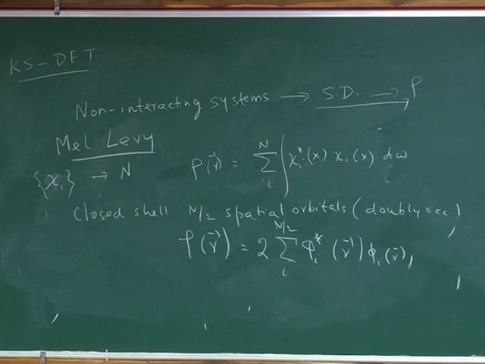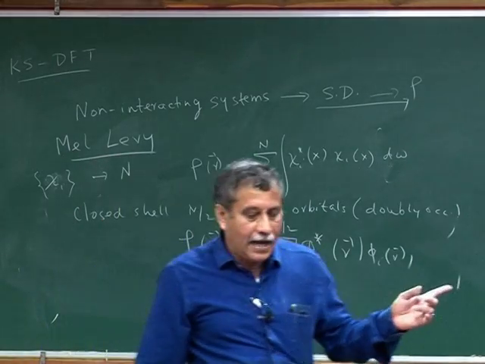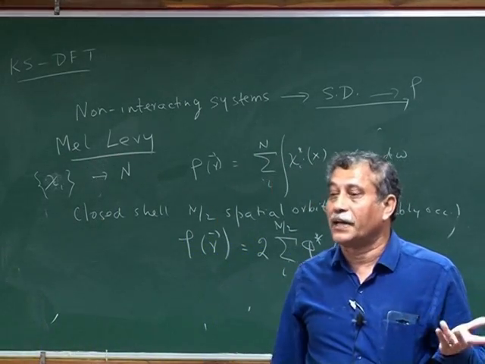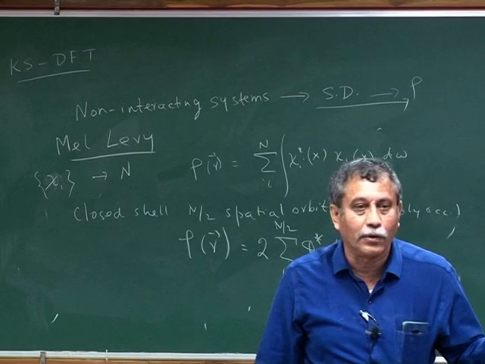The point is that the integral of rho of r equal to n is automatically satisfied, assuming that all these orbitals are individually normalized, phi star phi equal to 1.